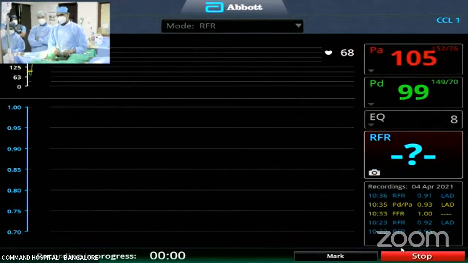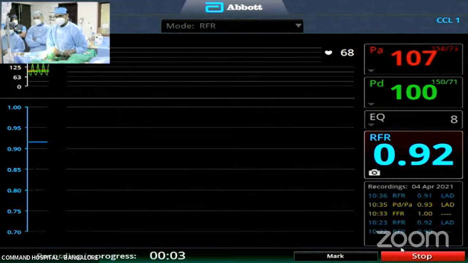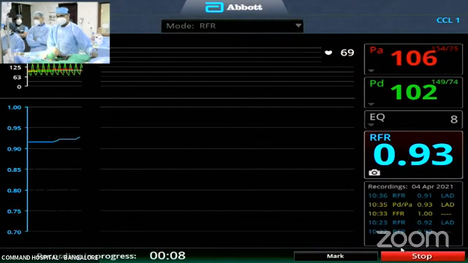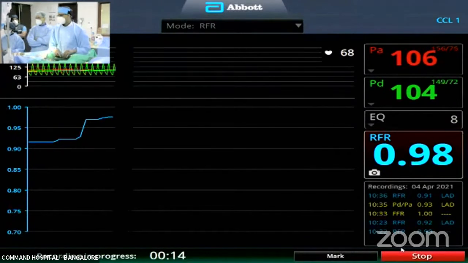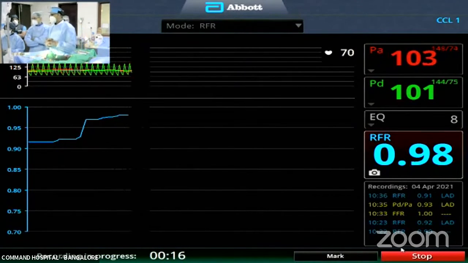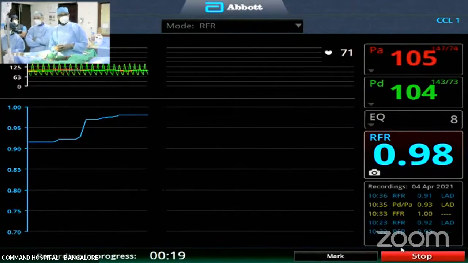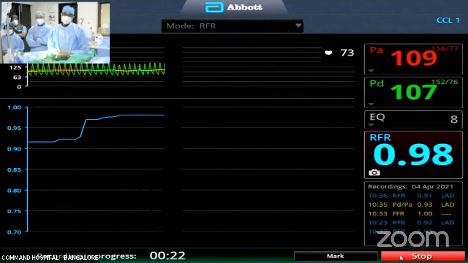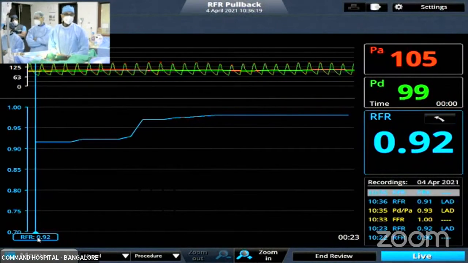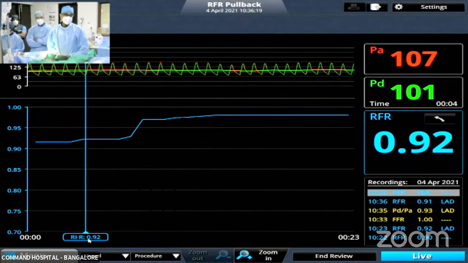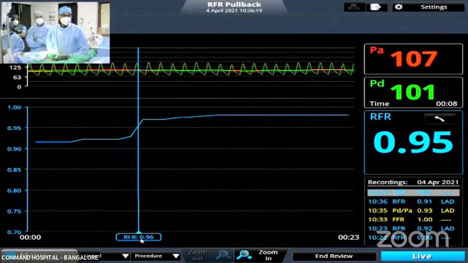Would any of you measure the FFR, or are you happy with the RFR? RFR is fine. The resting FFR is that much value. If it is borderline, like 0.89 to 0.91, then you can do FFR and prove it. There was a jump there. Angiographically you might have definitely seen stenosis at the ostial LAD, but whether it is significant, that's it. We can stop. Our RFR, 0.92, technically speaking, is more than 0.89, so it can be left. But a jump of 0.92 to 0.97 was quite a big jump. Yeah, that's correct.